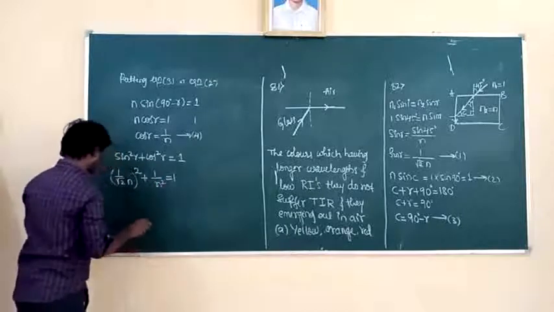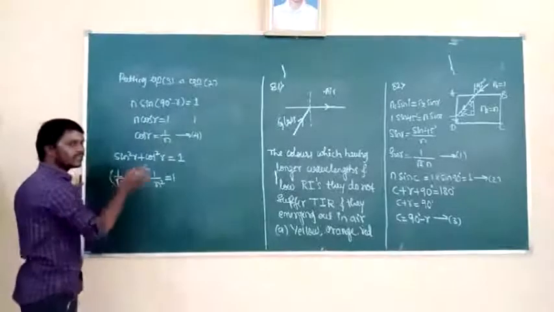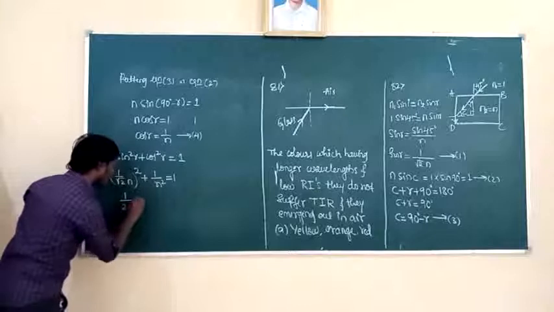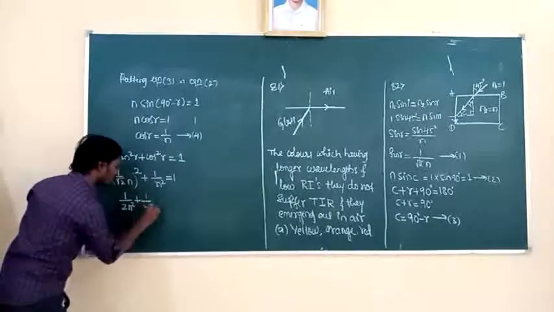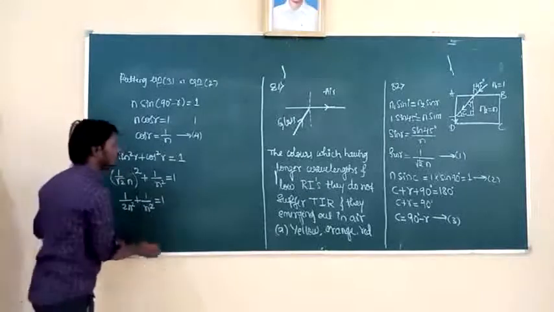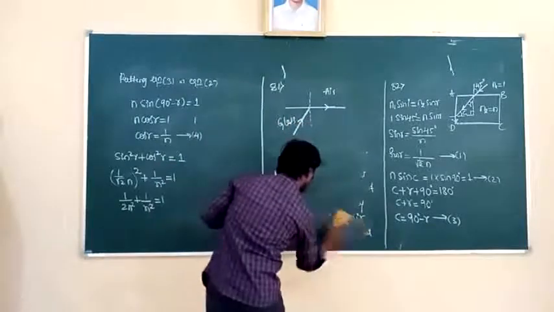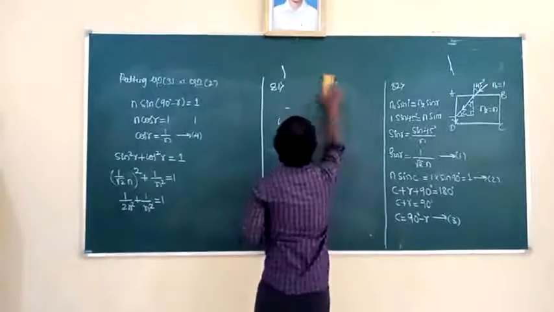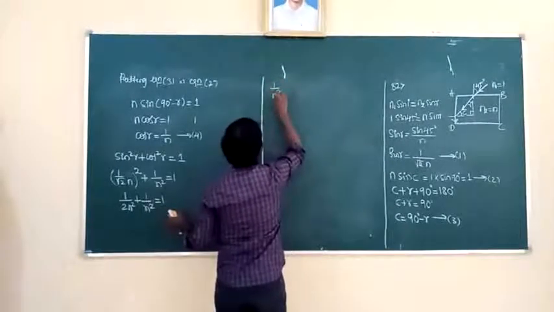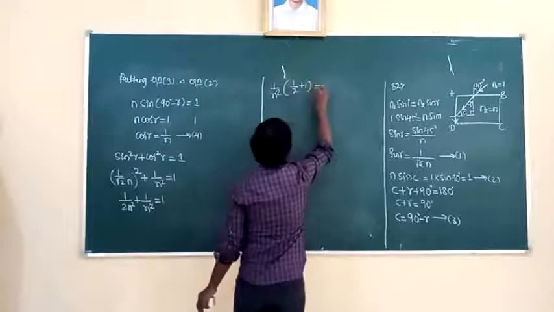Then find the n. The square of the square root cancels. That is 1 by 2n square plus 1 by n square is equal to 1. What is common here? 1 by n square is common. Then it is (1 by 2 plus 1) is equal to 1.